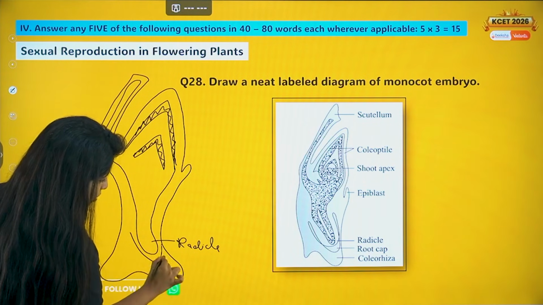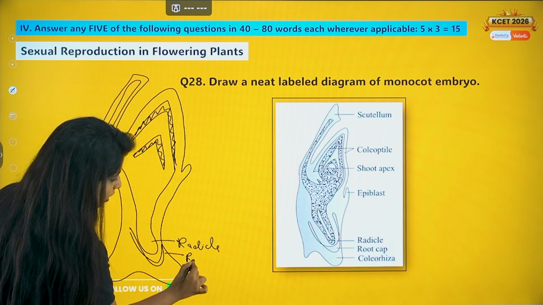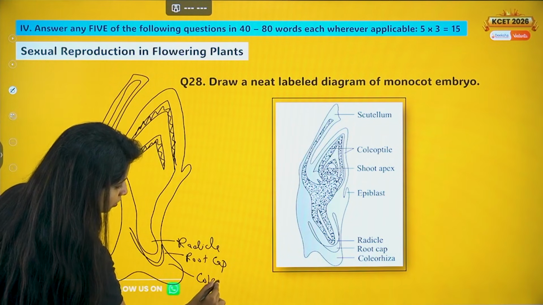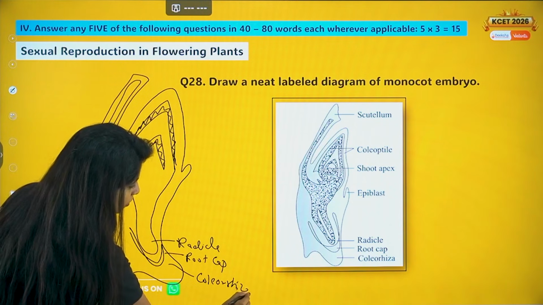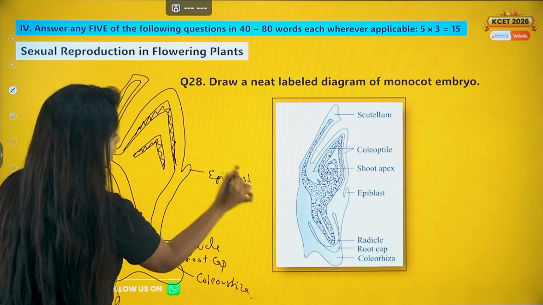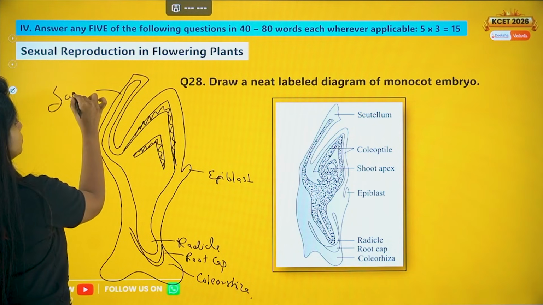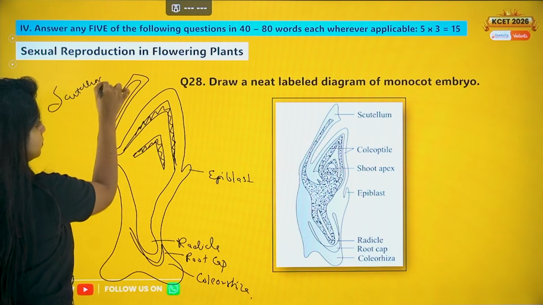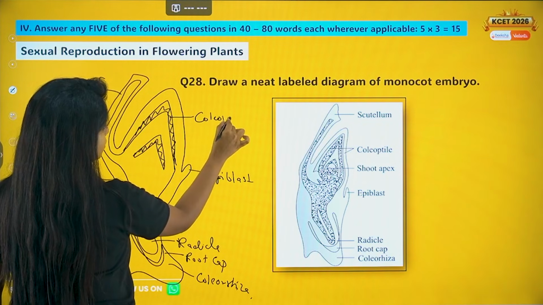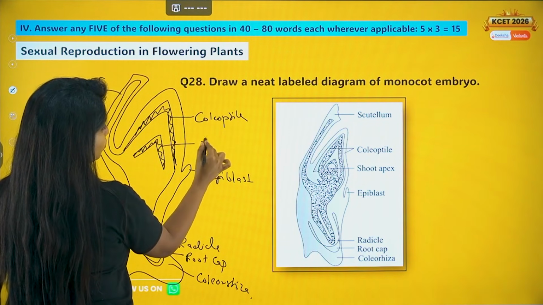There should be someone to cover it. This is going to be your root cap. And whatever extra portion is there is going to be your coleorhiza. This is going to be your epiblast. This is going to be the scutellum. And my dear children, what do you have? This is going to be your coleoptile. And this is going to be your plumule.